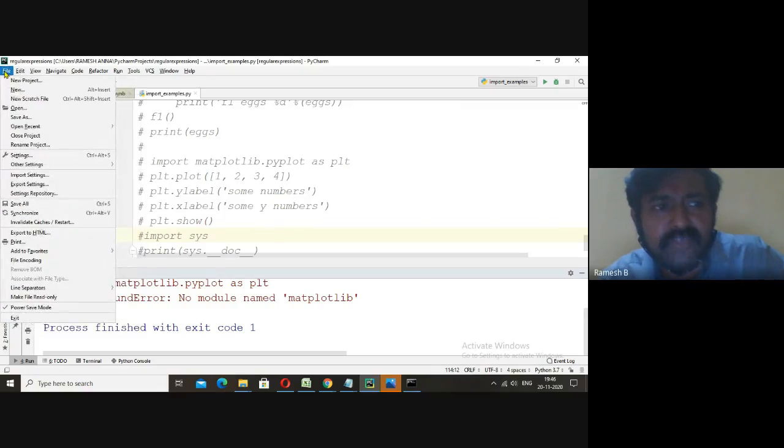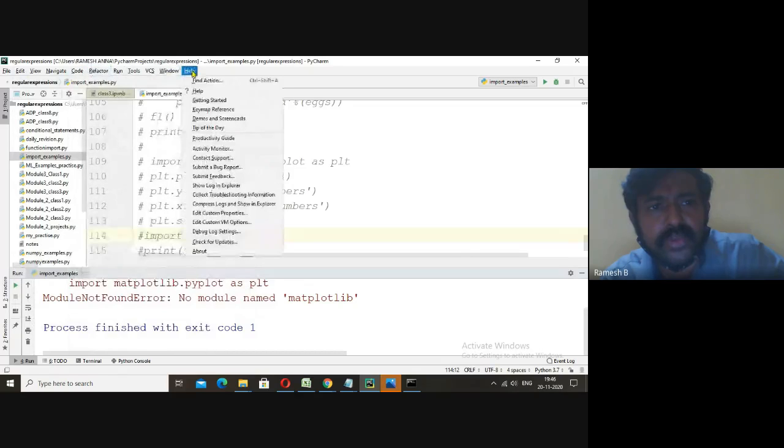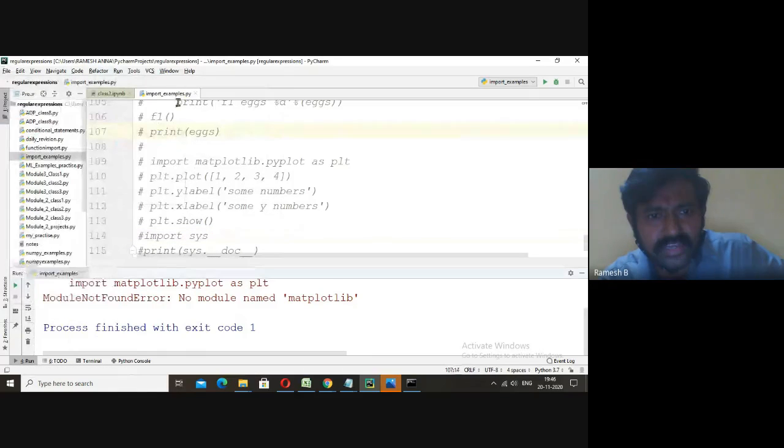You can see the file menu, the edit menu, the run menu, the code menu, window menu, like this. Already I have created one file known as import_examples.py. Every file must have the extension .py.